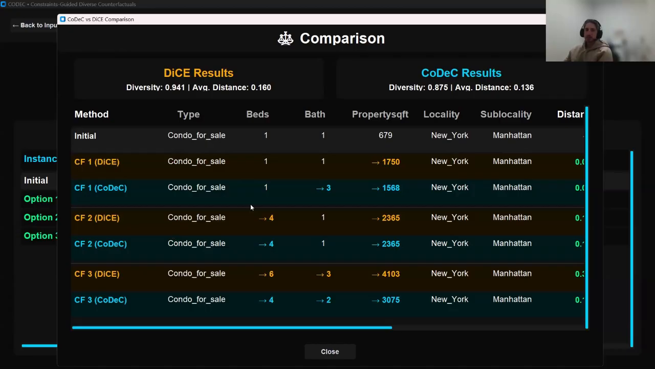To summarize, CoDeC bridges the gap between flexibility and feasibility in counterfactual generation. By incorporating denial constraints, we ensure that counterfactuals are not just diverse, but actually achievable in the real world.